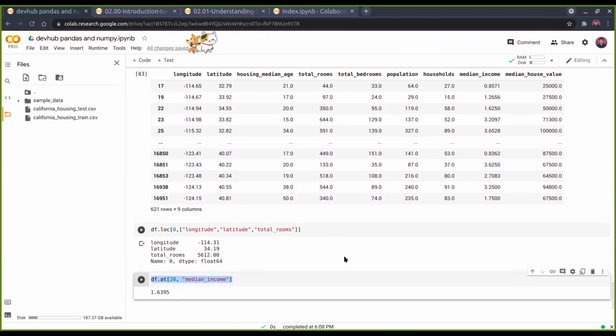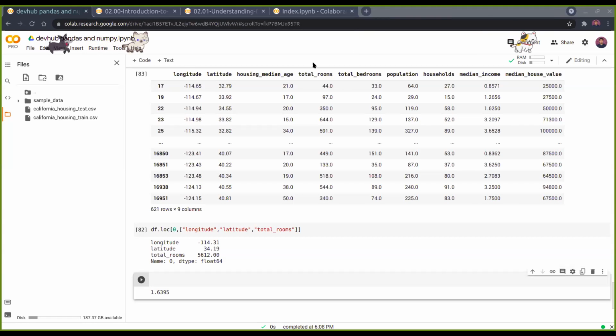Okay. So continuing, another thing that I guess goes with loc, iloc and at. Just before we continue, is loc, iloc and at clear to everybody? Anything more you want to understand?